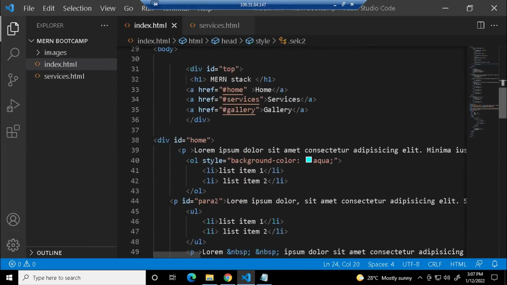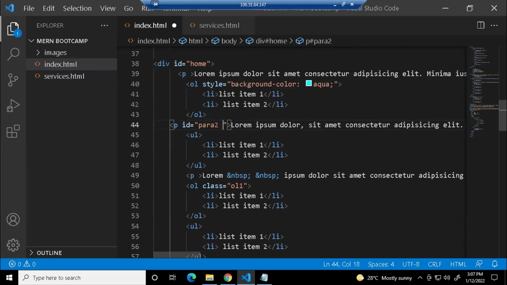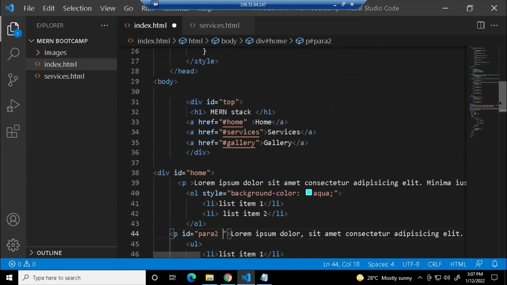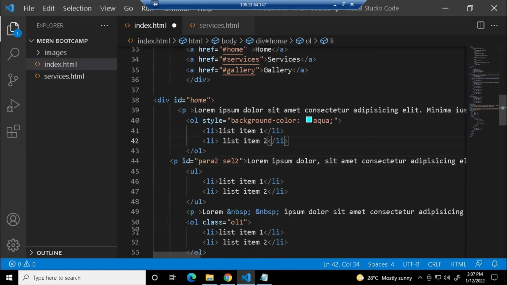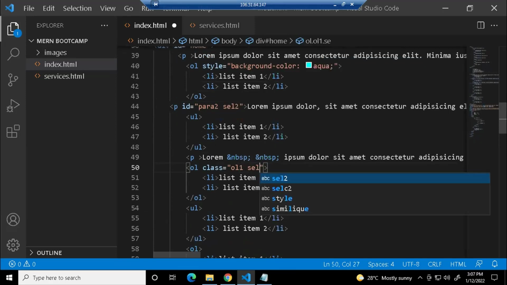Now what I'm trying to do is go to the P tag. I'm just working on this P tag and this OL tag. Leave the other things, just notice what happens here. I have an ID attribute, and for this ID attribute, I'm trying to give two values. Already para2 you have given. Now I'm going to include the other style also, hash SEL2, so I'll just give SEL2 here. And for the class also I'm doing the same, so OL1 and SELC2.